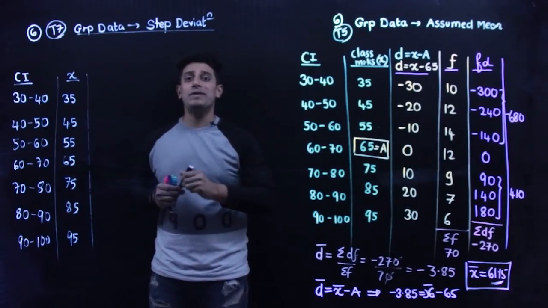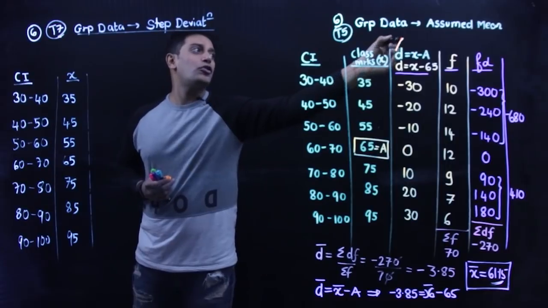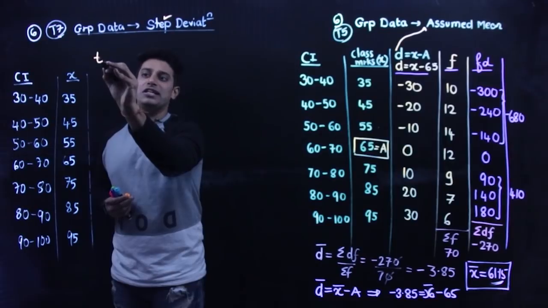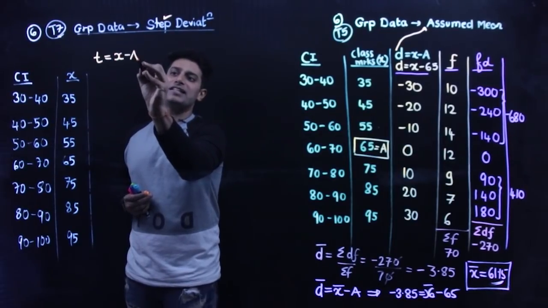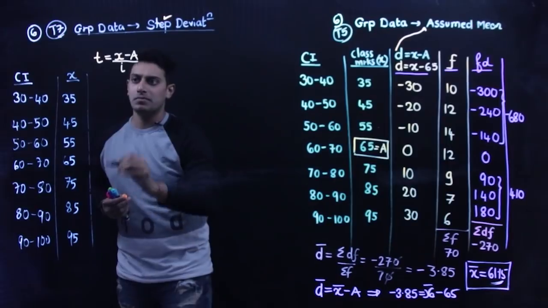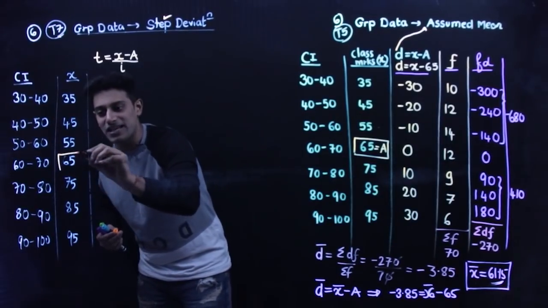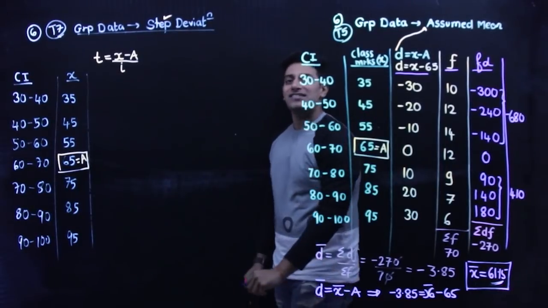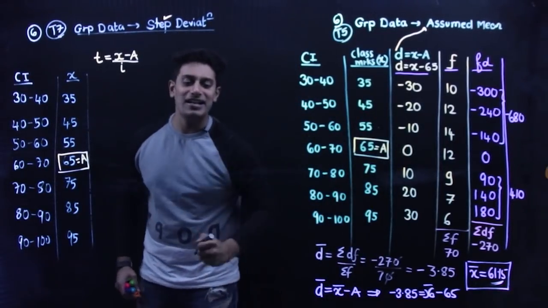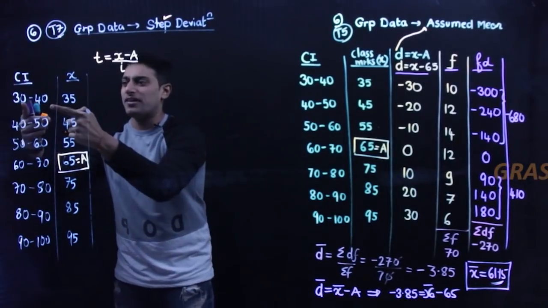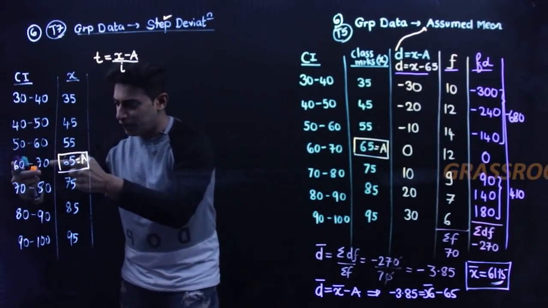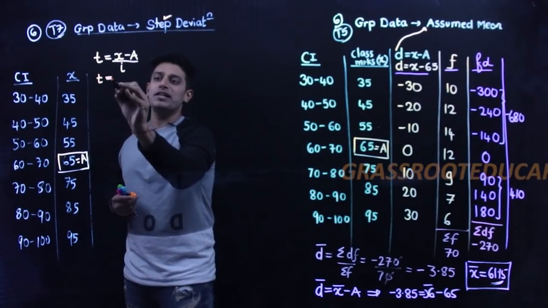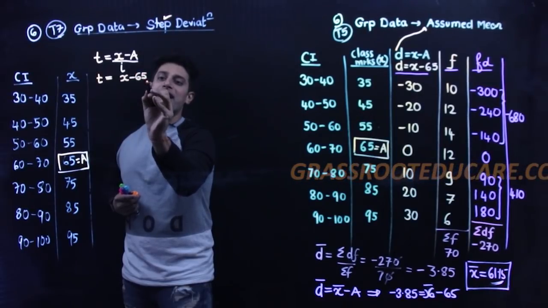My next step is going to be T. D is for assumed mean method. For step deviation, we have T. The formula is X minus A upon I. A is 65, same old thing. I is the width of the class, the size of the class, and isn't the size 10? If you check everywhere, the size is 10. So my formula will be X minus 65 upon 10.